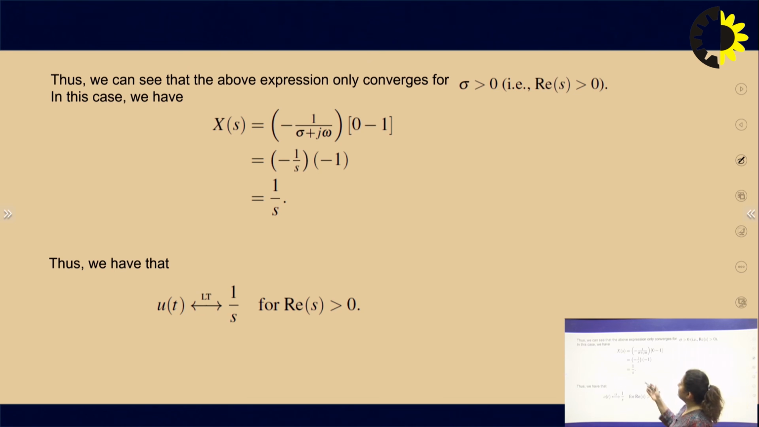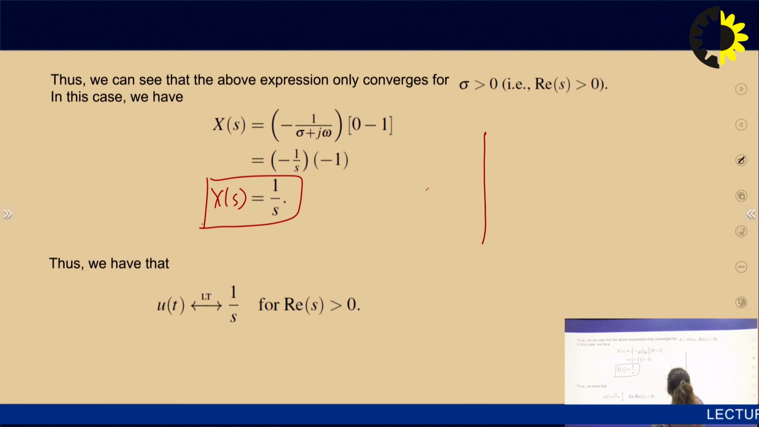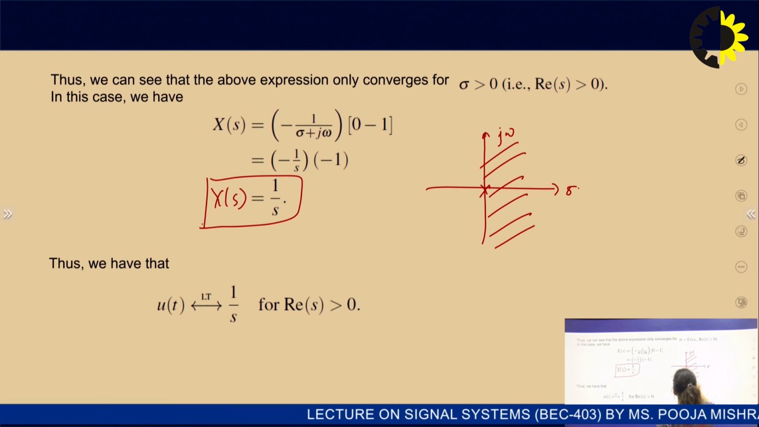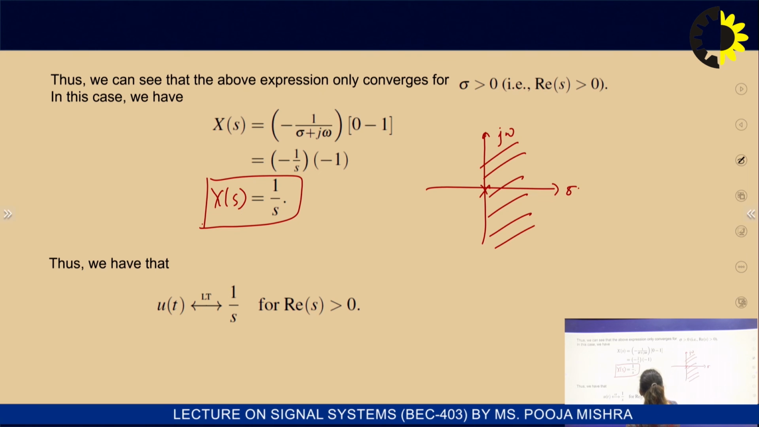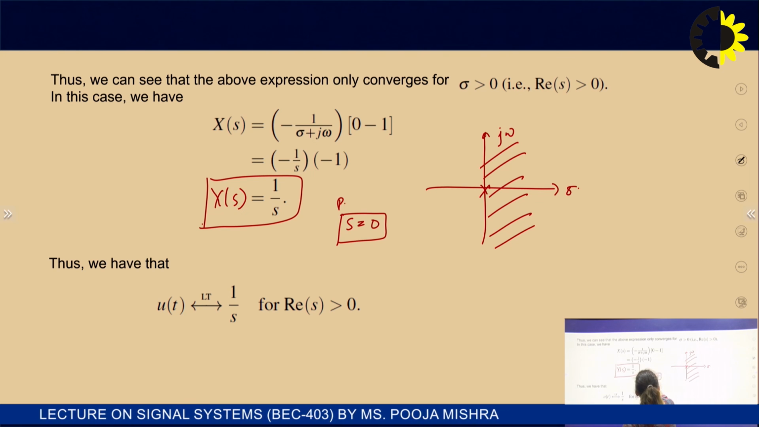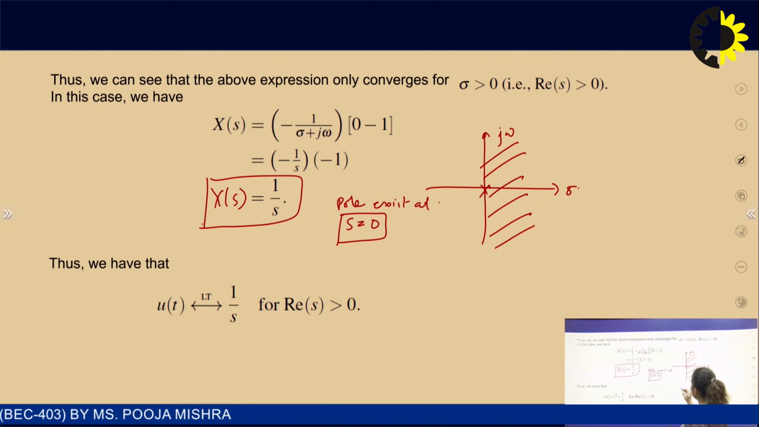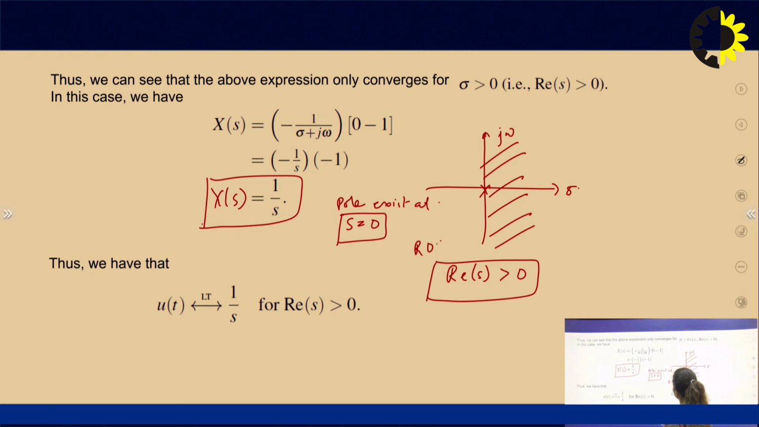Thus we can see that the above expression only converges for sigma greater than 0, or real of s greater than 0, because it is a right sided signal. You will find X of s, which is 1 upon s, and from the denominator we have only one pole, that is at s equal to 0. So this is j omega, and the right side part is the region, because the pole exists at s equal to 0. So we have real of s greater than 0. This is the ROC for the unit step function.